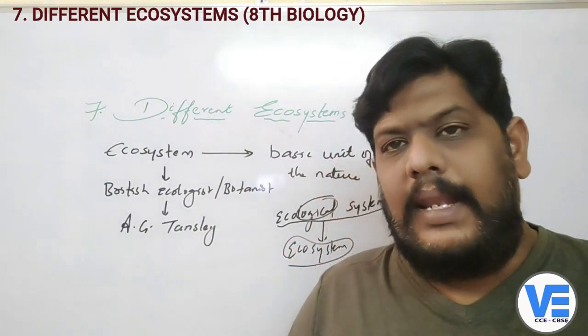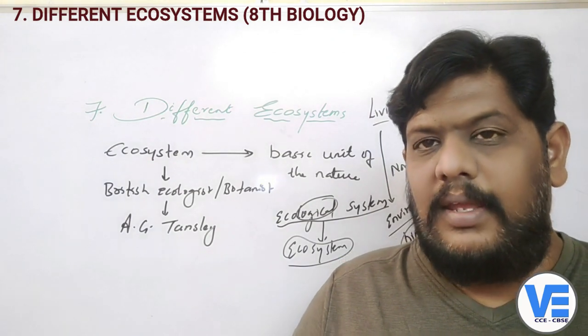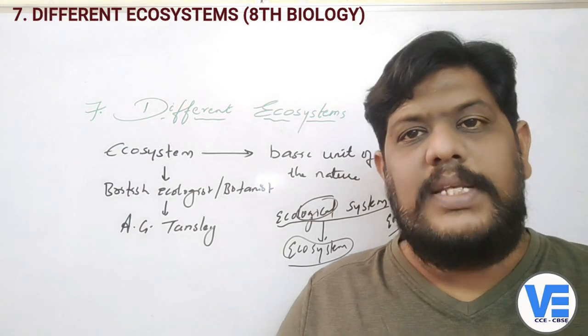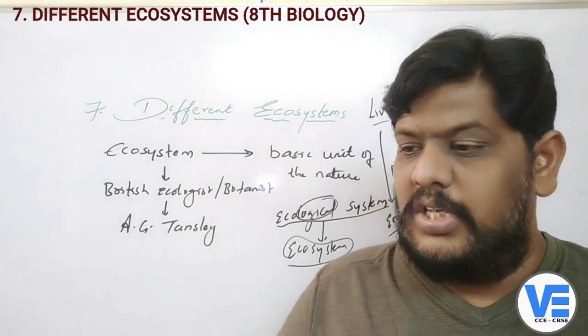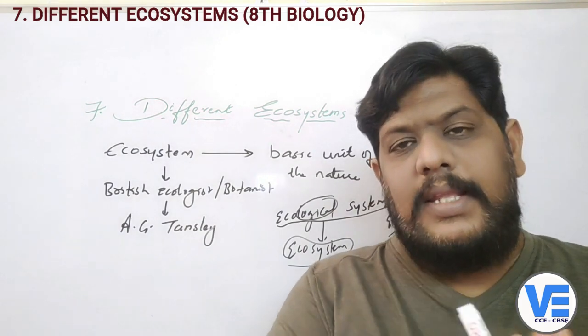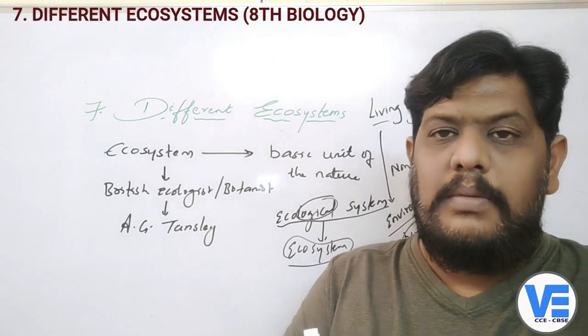Till then, ecologists were studying nature on the basis of interrelationships. They were mostly studying the interrelationships between the larger groups and the smaller groups. The smaller groups they call habitats, and the larger groups they call biomes.